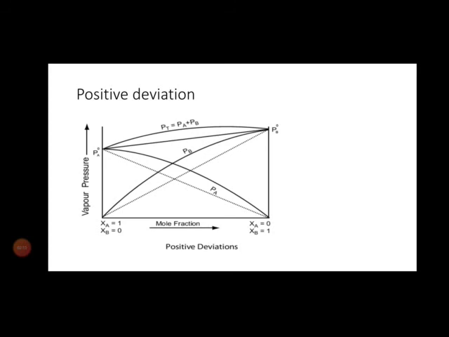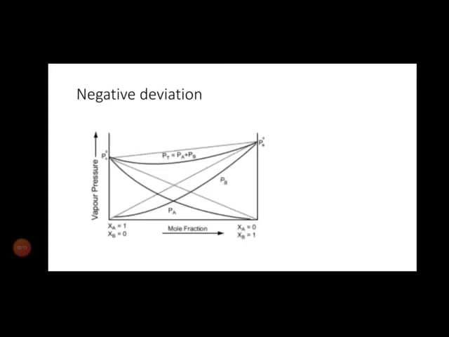In negative deviation, which does not obey Raoult's law, a distorted curve below the straight line is called a negative deviation. That means the vapor pressure of a non-ideal solution will be lower than the vapor pressure of an ideal solution of the same composition. That is called a negative deviation. When dissolving, heat will be evolved, so it is considered an exothermic dissolution, and the volume also decreases during dissolving.